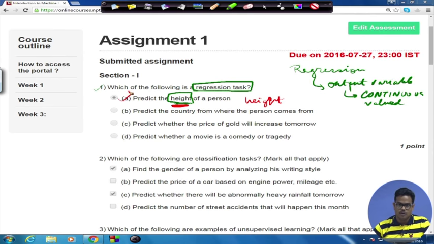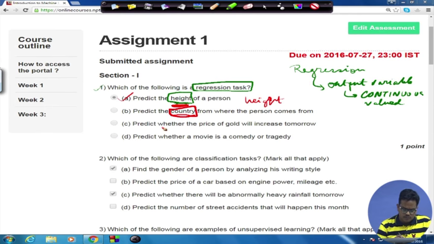Let's talk about the other options in case you had selected them by mistake. The next option is predict the country to which the person belongs. This variable is the output variable to be predicted. Country can take on a fixed number of values, limited by the total number of countries in the world. So the output variable is categorical in this case, it's not continuous. So this problem is not a regression problem.